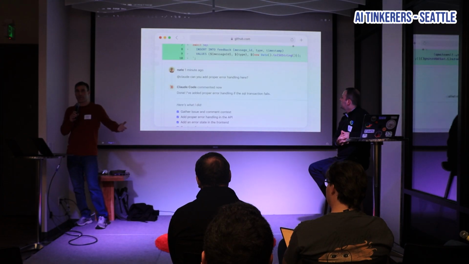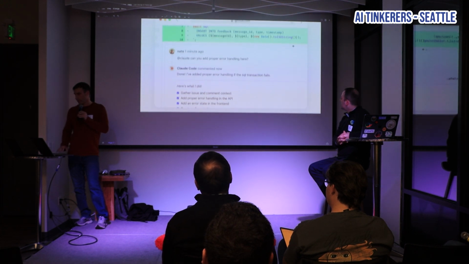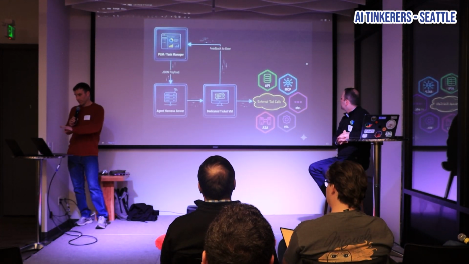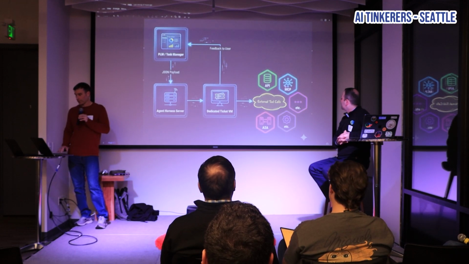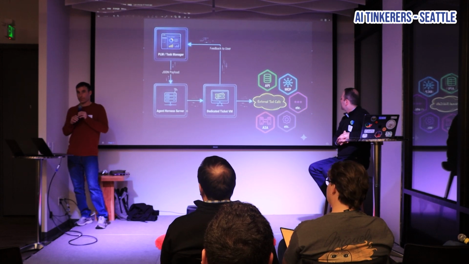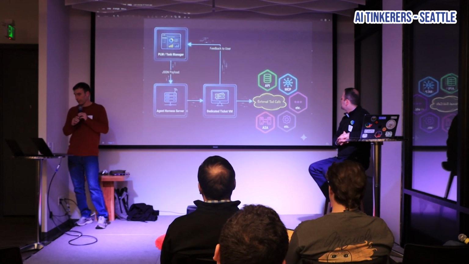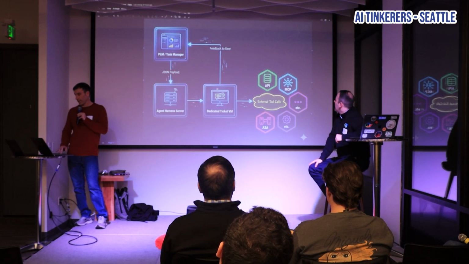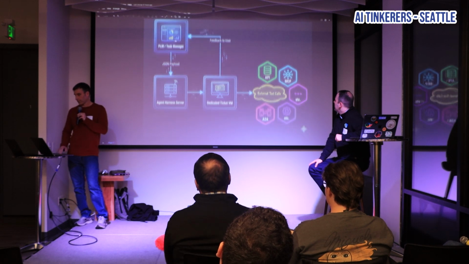My prompt is the only way that I can actually dial it in. I don't have hooks or anything beyond what's already hard-coded into this app, right? So what I have built here is a very basic structure, but taking Linear, my task manager, and I have an agent harness server that is taking a JSON payload, making some decisions around that payload, and then starting a VM or connecting to a VM that's dedicated to that ticket, and then the user now can actually go back and forth with the agent until it's done. This is very, very high level.